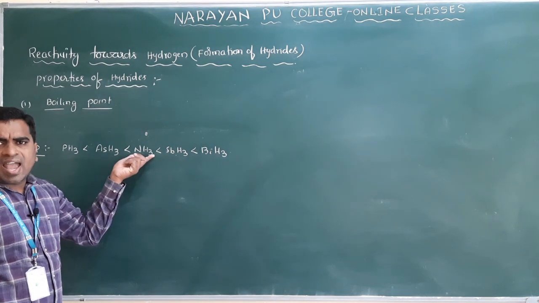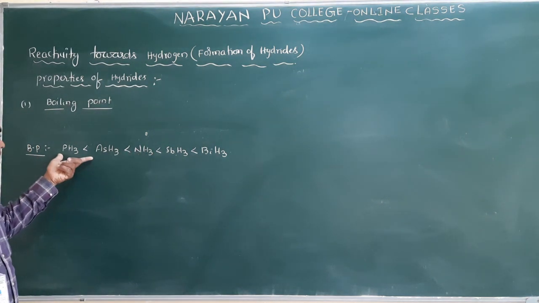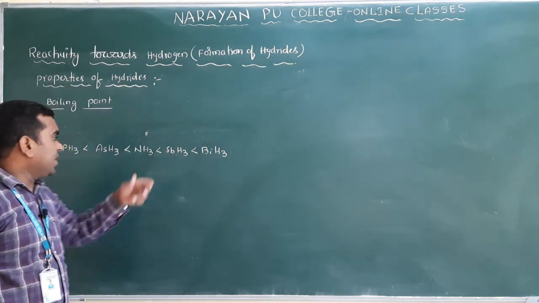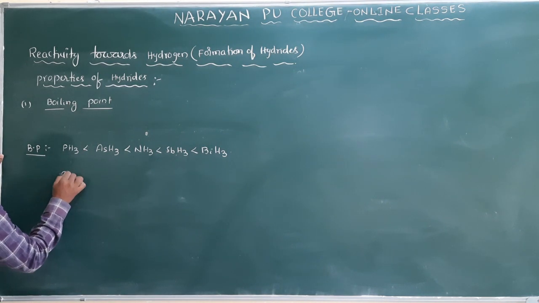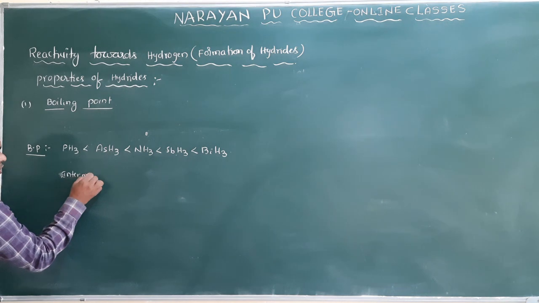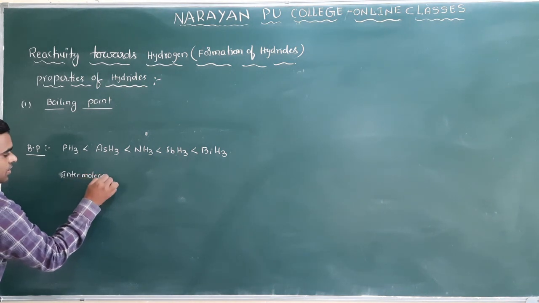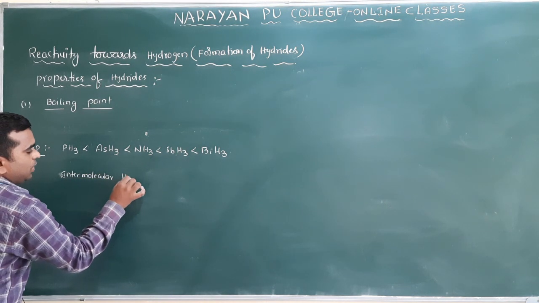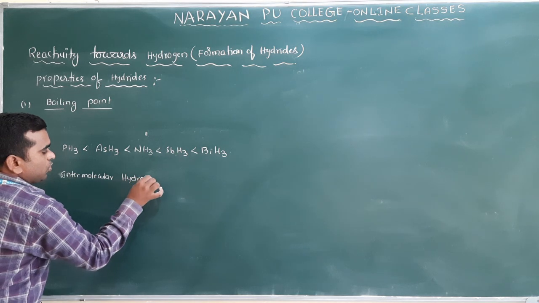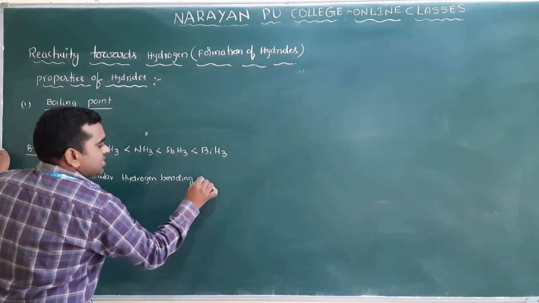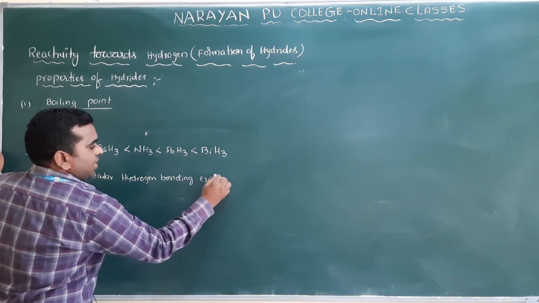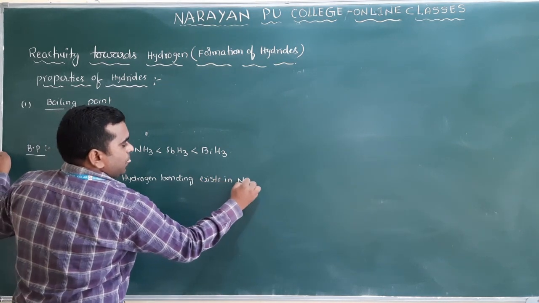So what is the reason here? Why does NH3 have a higher boiling point than phosphine and arsine? Because of intermolecular hydrogen bonding that exists in ammonia.